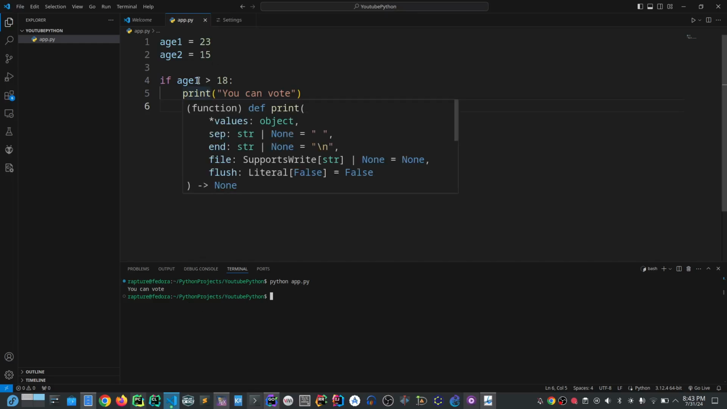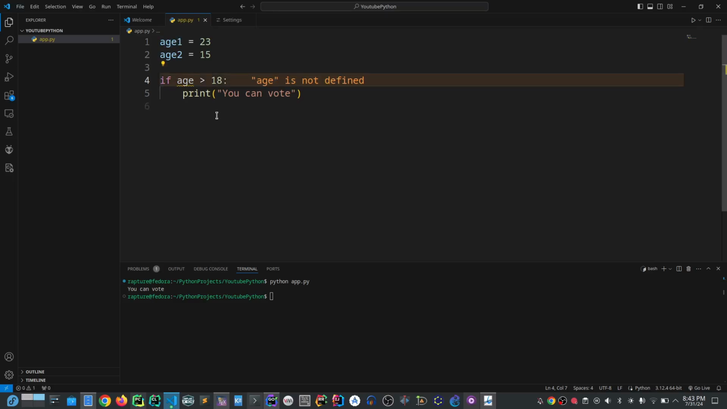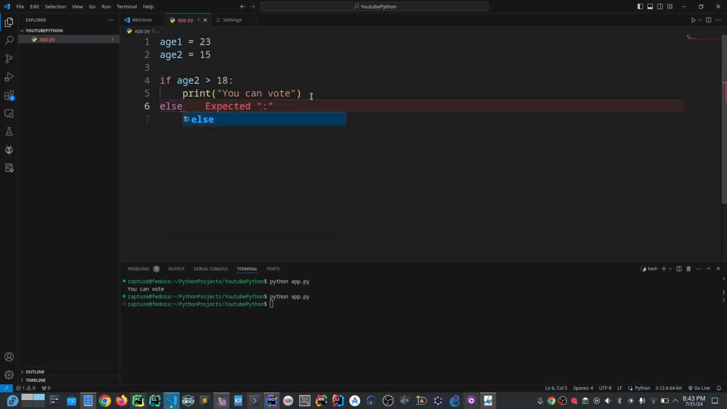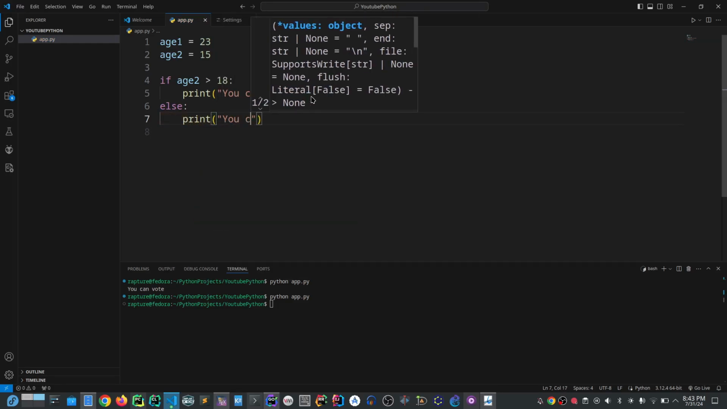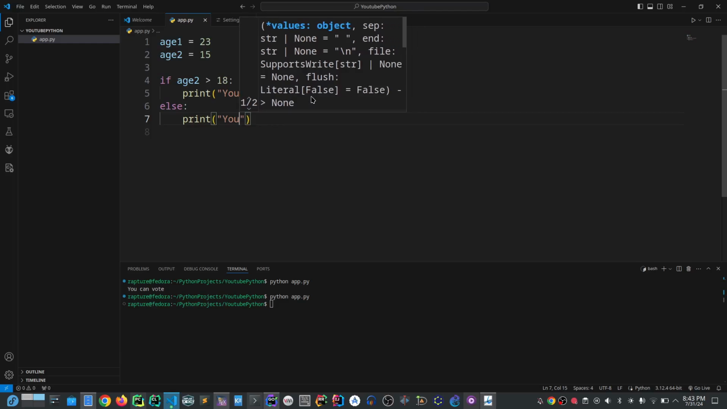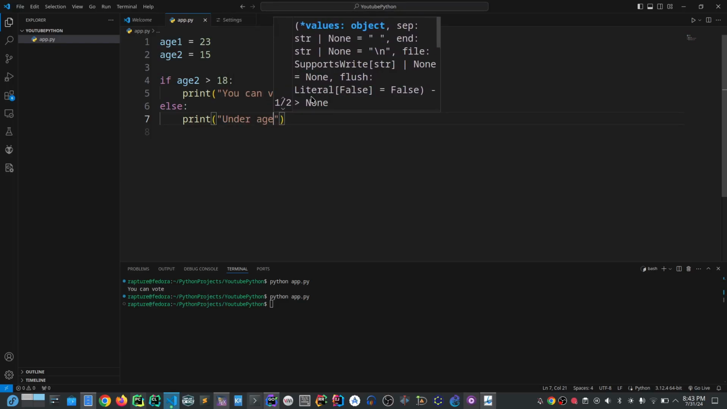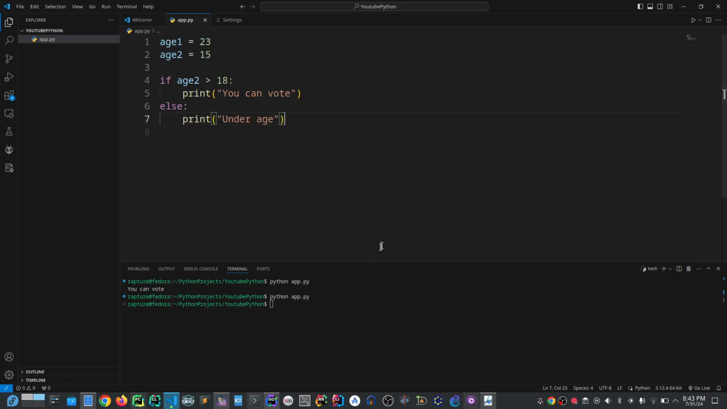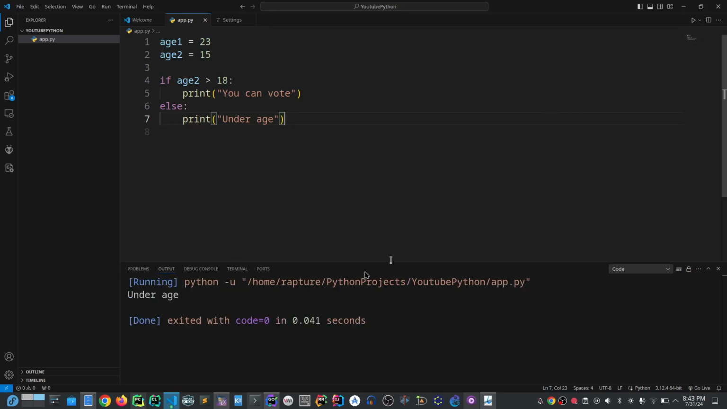But if I change to age 2, just greater than 18, it's going to print nothing because nothing else was given. Now let's put else there. Print you cannot vote, you are underage. Just put underage. Now let's run it again. I also run it here, and you see underage. It's showing that the user is underage.